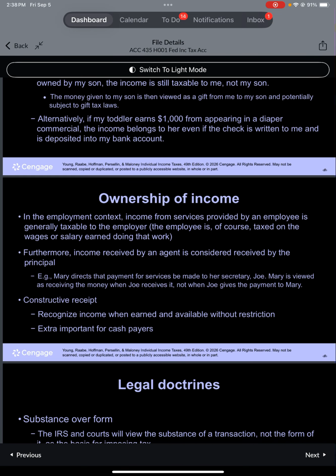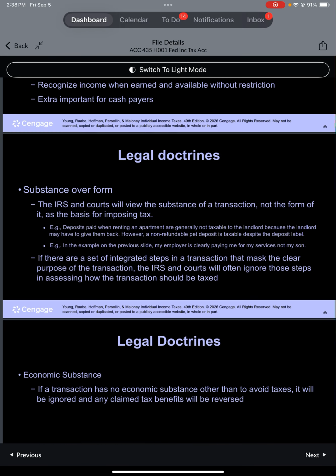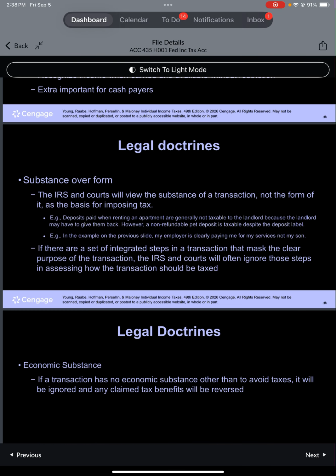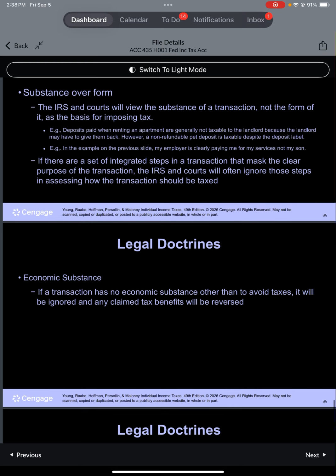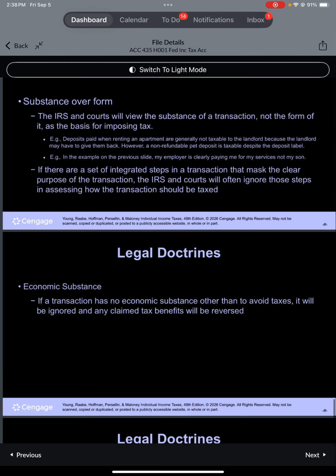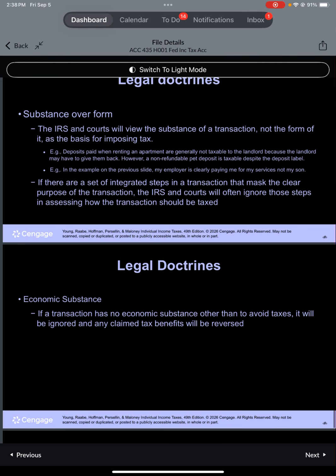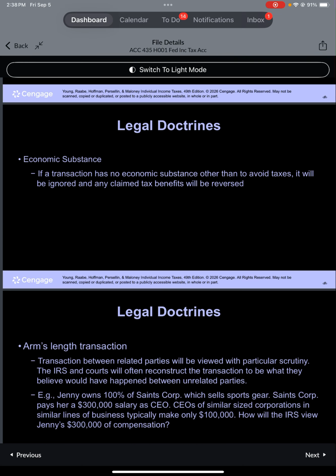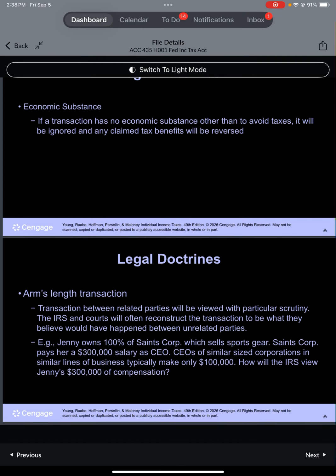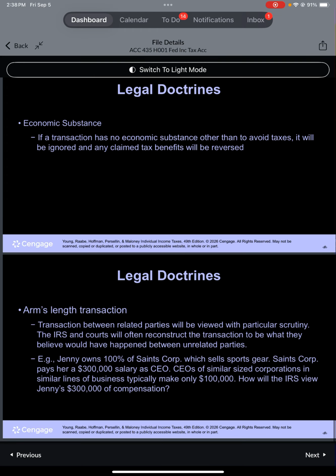Legal doctrines. Substance over form. IRS and courts look at the transaction's substance, not labels. Examples: refundable versus non-refundable deposits; an employer paying me but labeling it as payment to my son. Economic substance: transactions with no purpose other than avoiding tax will be ignored. Arm's length transaction: related party transactions are scrutinized closely. IRS may recharacterize based on what unrelated parties would do.